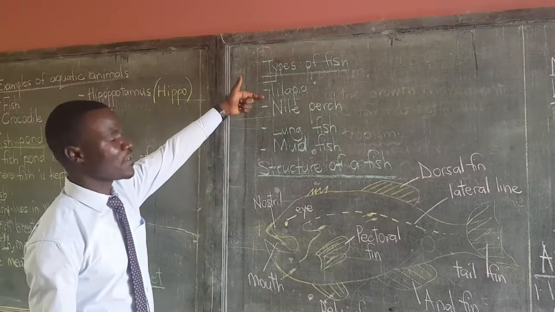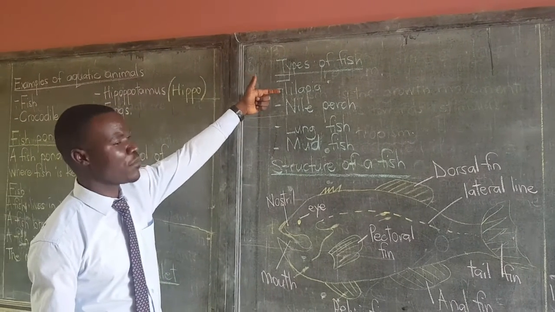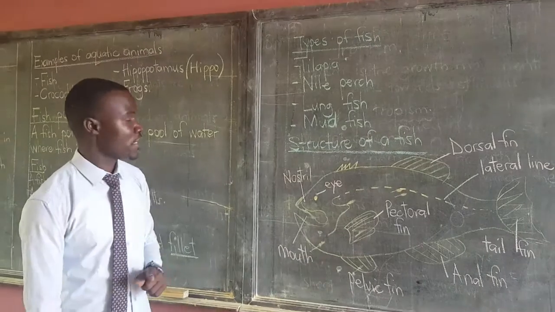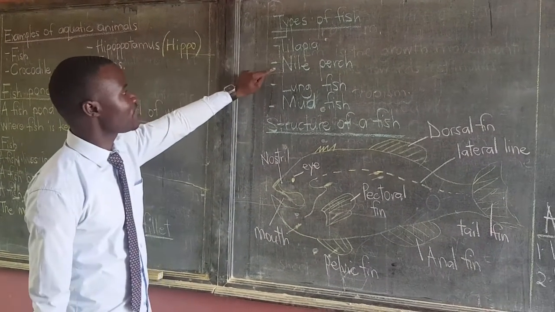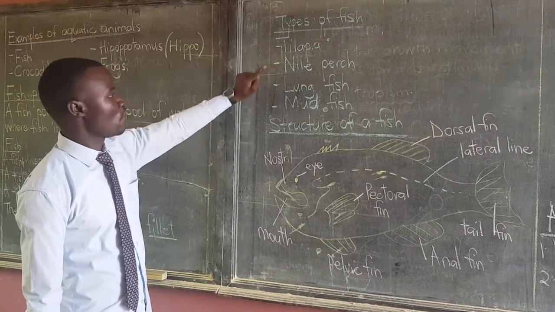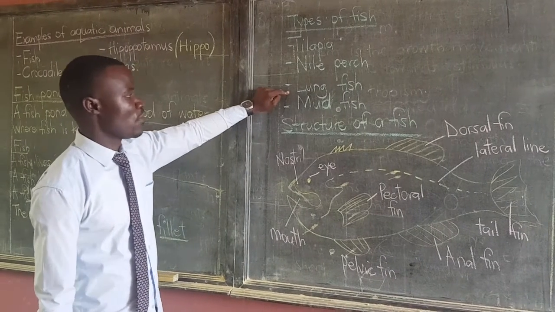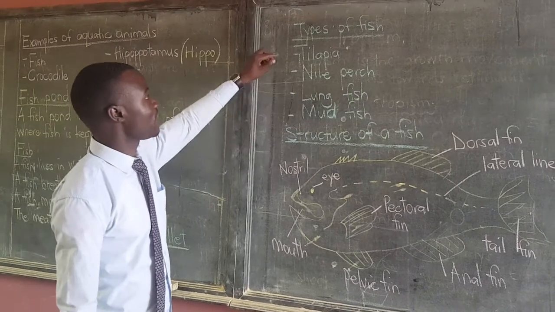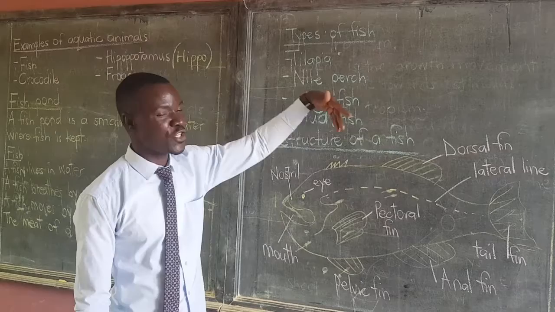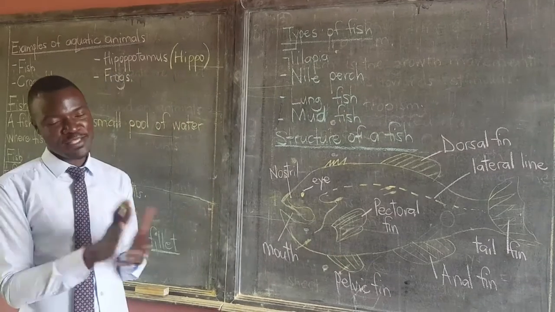We have the tilapia fish. All of you say tilapia. Most of you say tilapia. No, it is very wrong to say tilapia. It is tilapia. We have the Nile perch. We have the lungfish. We have the mudfish, and many others. You can, however, go on to look for their names in your languages in order to understand them more.